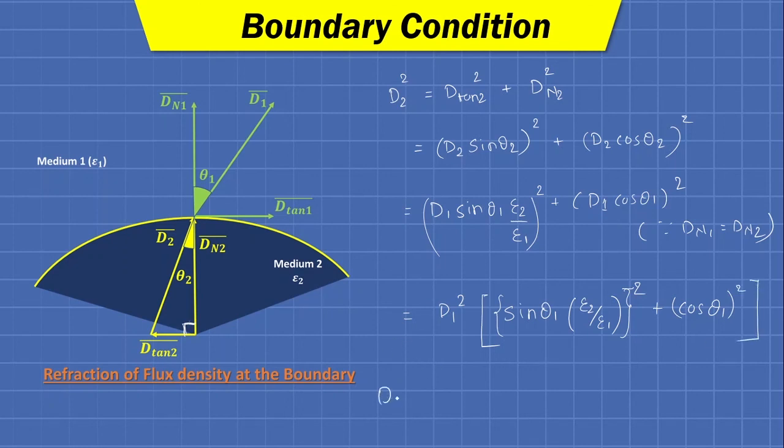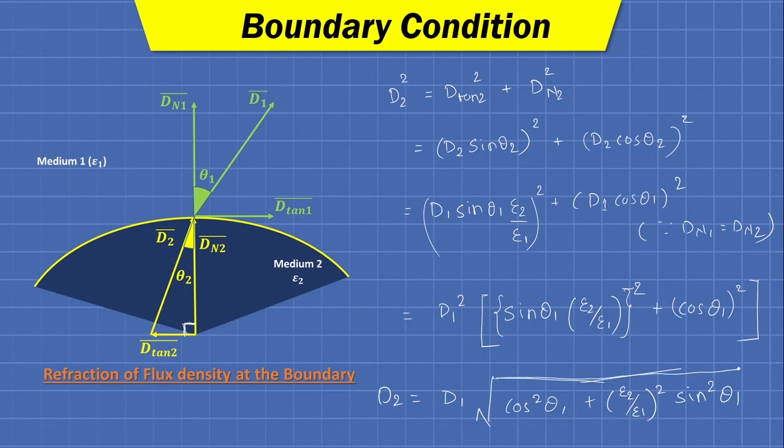So D2 can be written as, taking the square root on both sides, D1 under root cos square theta 1 plus epsilon 2 upon epsilon 1 whole square sine square theta 1.